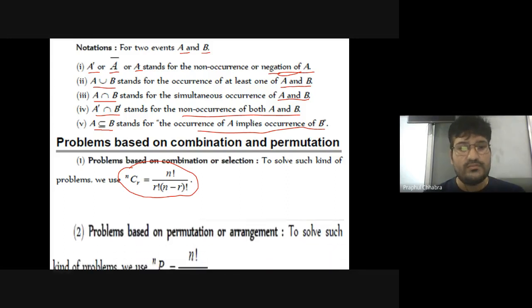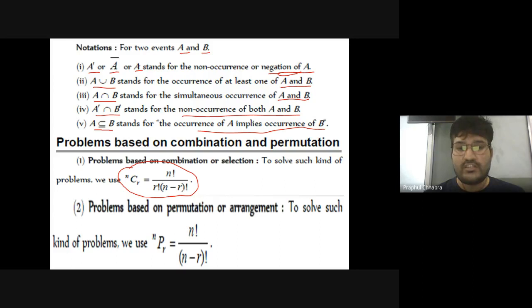But for the permutation formula, we are talking about collection and arranging. If you have n objects in total, and we want to choose r objects out of them and arrange them, then how many ways will there be?